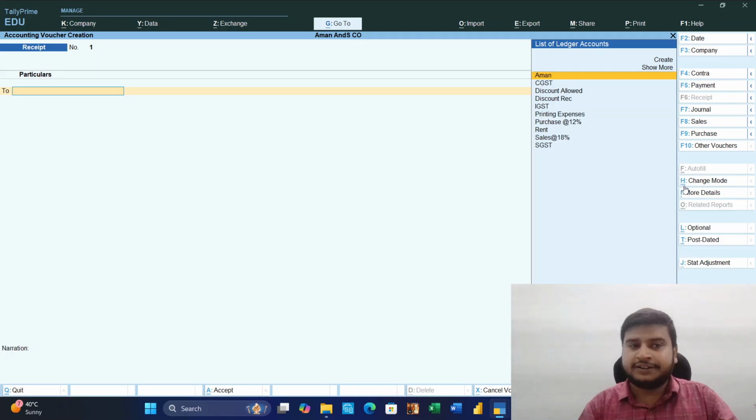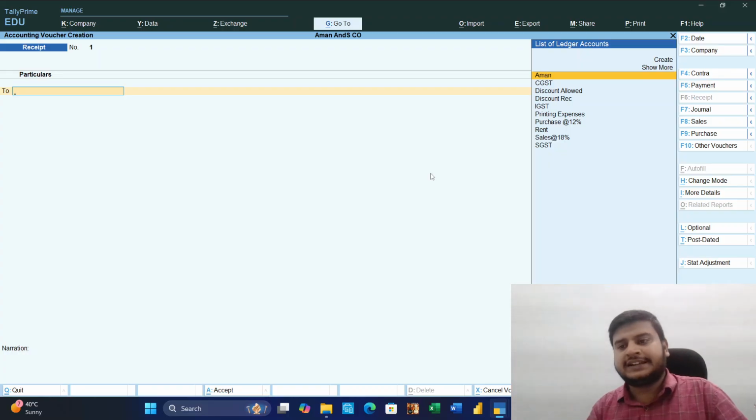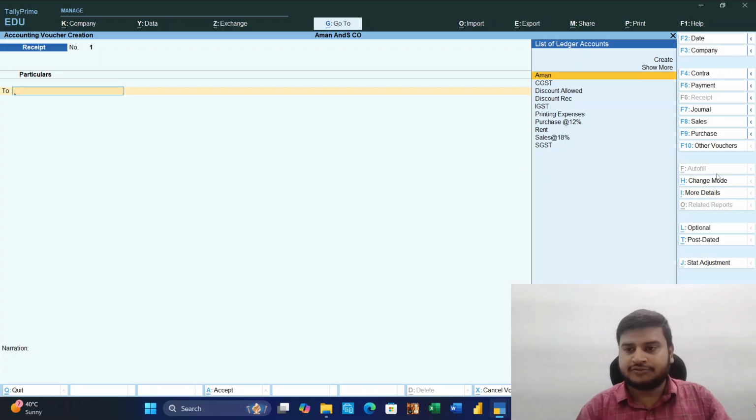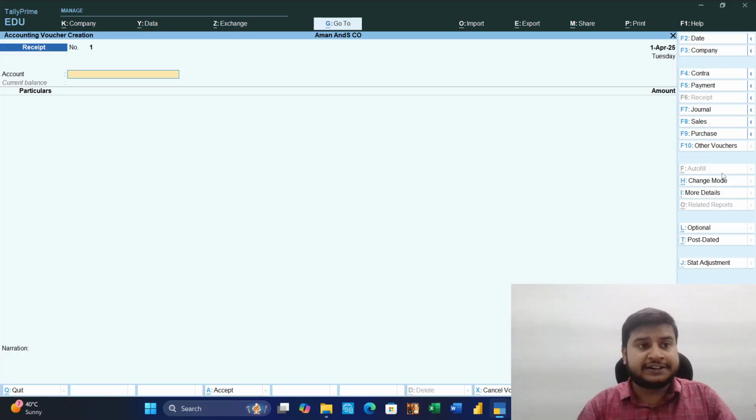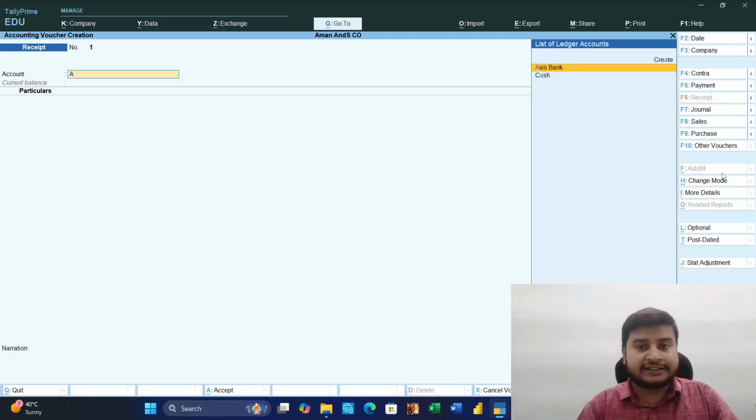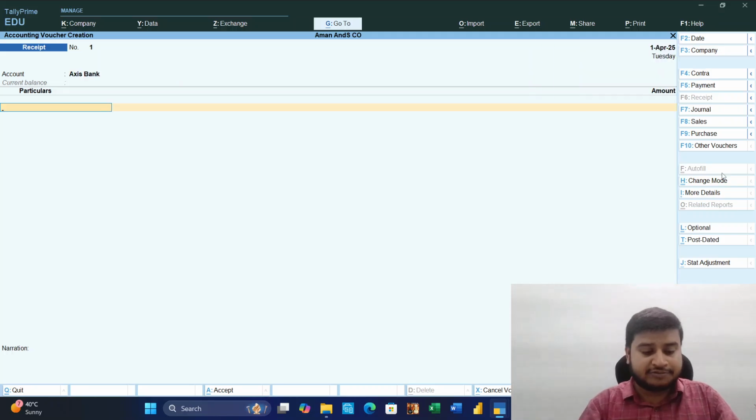Vouchers, double entry we have done. Change the mode. We can do it in single entry also, in double entry also. So we again change the mode, Ctrl H, single entry, account is access, particular is cash, putting cash.